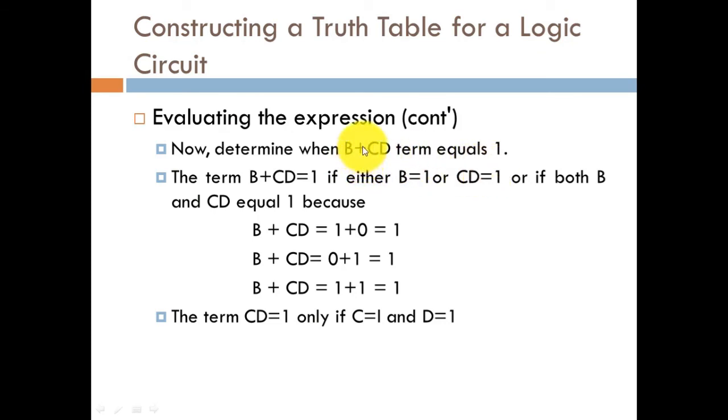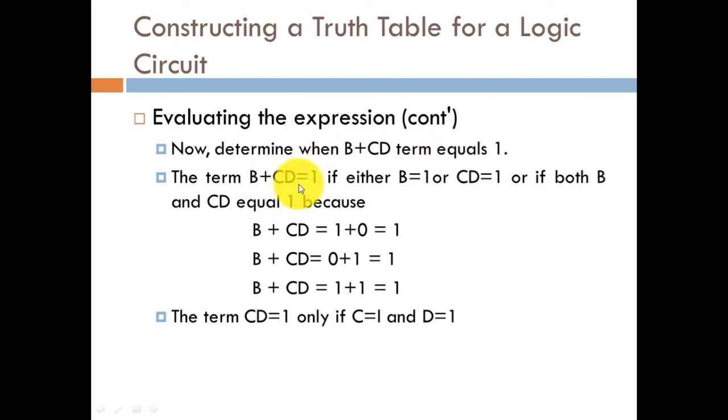So in the second point, that is the B plus CD term, when will this equal 1? We know that this is the OR operation. In an OR operation, the basic phenomenon is that whenever any one of the inputs is high, the output will be high. Or you could say it will be equal to 0 if and only if both these terms, B and CD, are equal to 0. Apart from that, B plus CD always turns out to be equal to 1.